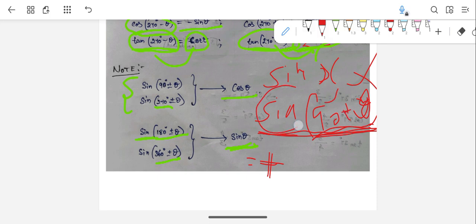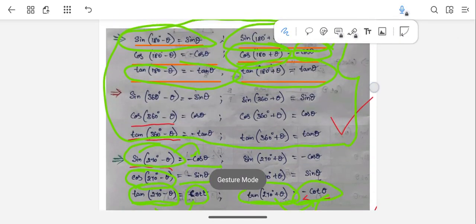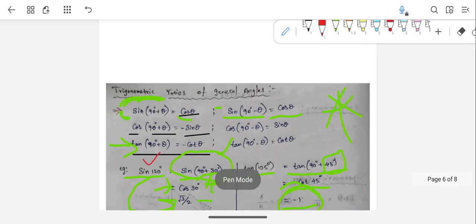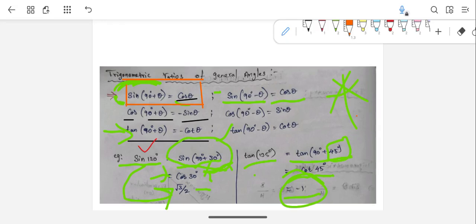So the trigonometric value will change. It will be positive cos theta. Keeping this, you can remember what you got. Sine 90 plus theta is nothing but positive cos theta, right? See here, this is what we have got, right? We have written this, right? So the left hand side, as I said, you will get from the question. So this right hand side thing, if you can know the